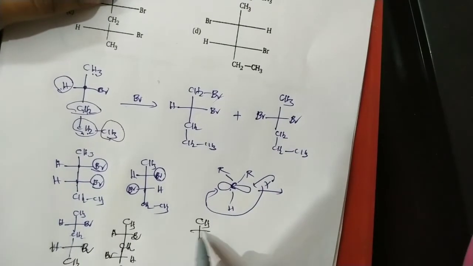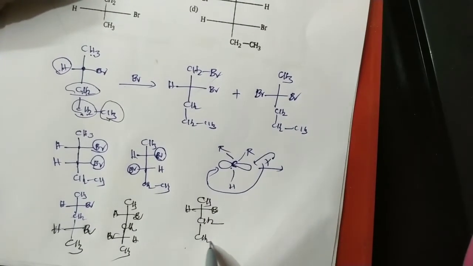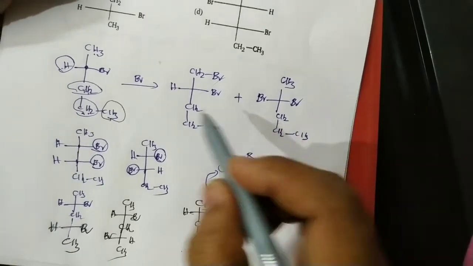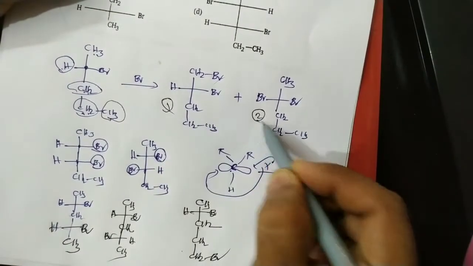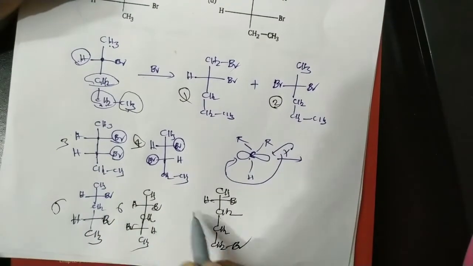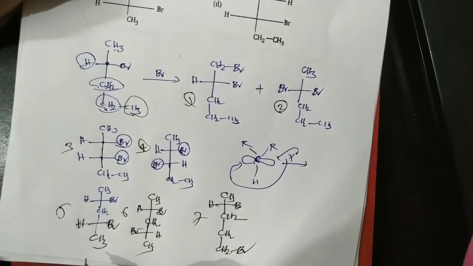So CH3, hydrogen, bromine and CH2, next one also CH2, and finally CH2Br. So first product, second product, third, fourth, fifth, sixth, seventh product. Totally 7 products are possible in this reaction.